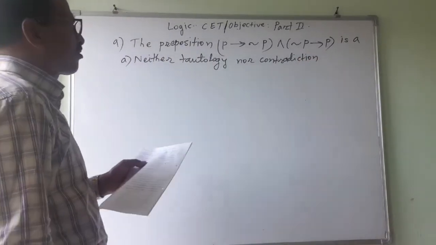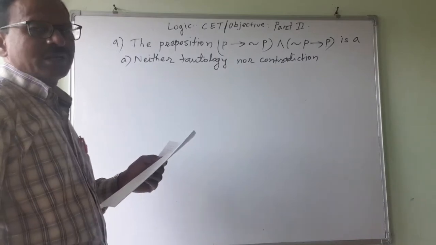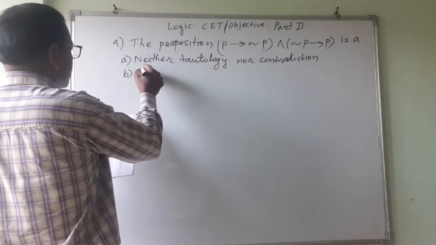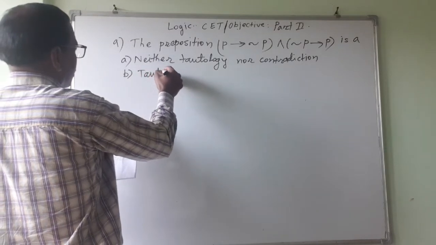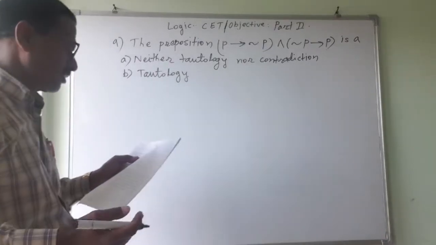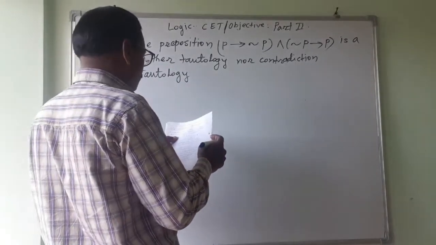Neither tautology nor contradiction means what? It is contingency. B is tautology. I told you what is meant by tautology. Tautology means all statements are true.